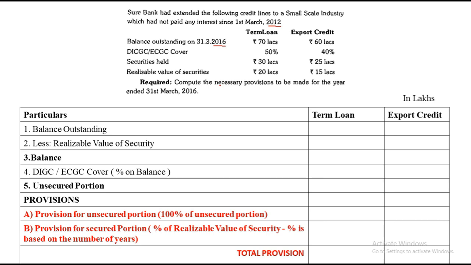Okay, so now let us see how we start with the sum. Very first thing, the balance outstanding. If you look here, the balance outstanding on 31st March 2016 is given as 70 lakhs and 60 lakhs. So I'm noting down 70 and 60.